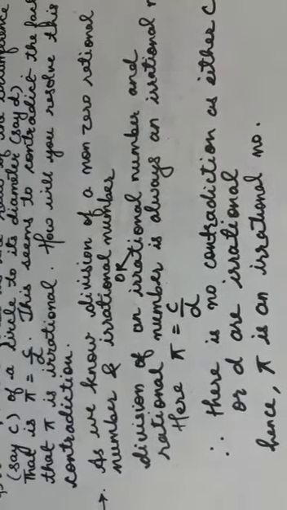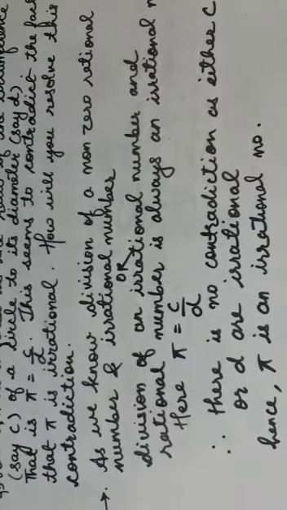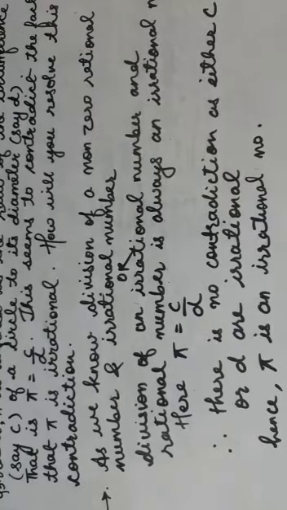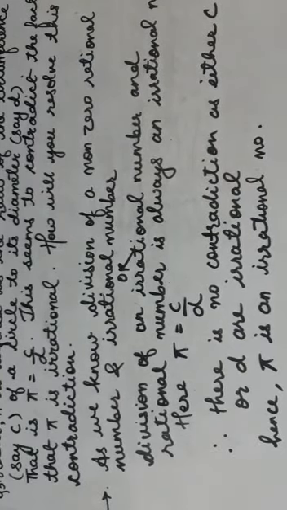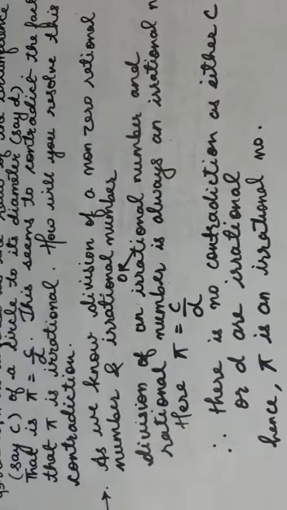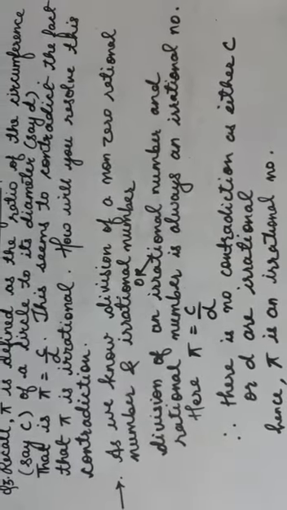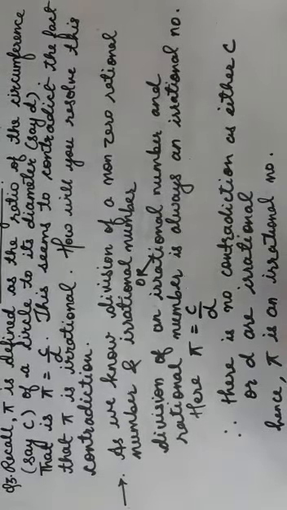Okay, so how have you written? As we know that division of a non-zero rational and irrational number, or division of an irrational and rational number, is always an irrational number. Here pi is equal to c by d. So therefore there is no contradiction, as either c or d is irrational, and hence pi is an irrational number. So now let us move to the next question.